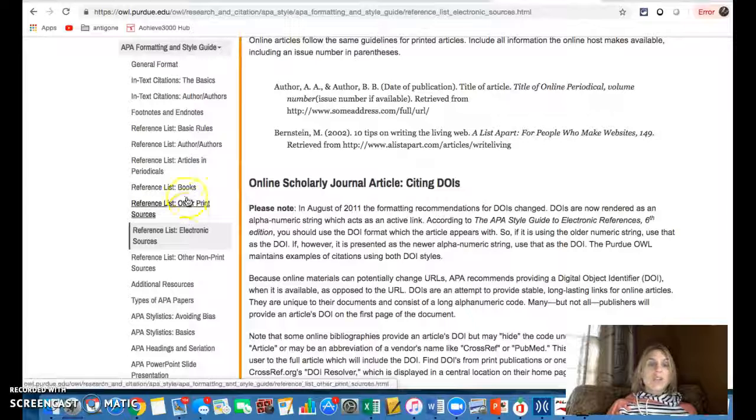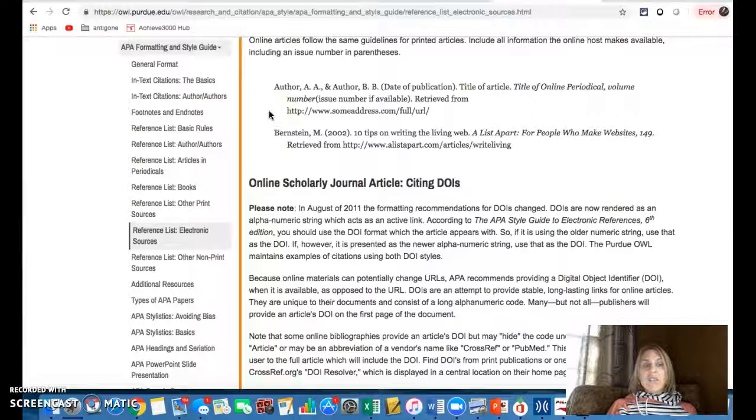Again, if it's a book or if it's electronic, those are probably going to be your 2 most common places that you're going to visit. You click on the appropriate one, you scroll through until you find what you're looking for, and then you create your entry in this format, following the correct author, punctuation, and capitalization rules as modeled for you in these entries.